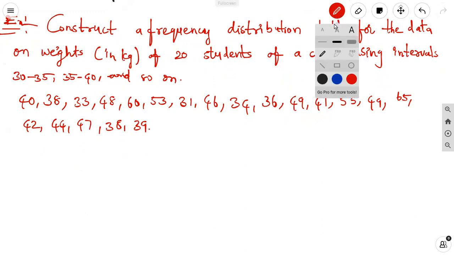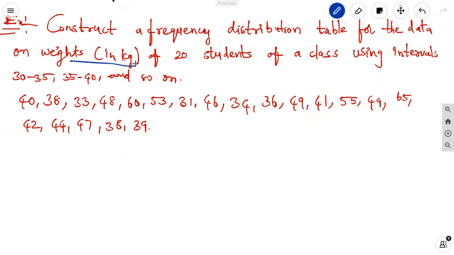Construct the frequency distribution table for the data on weights in kilograms of 20 students of a class using intervals 30 to 35, 35 to 40, and so on. The weights of the 20 students are 40, 38, 33, 48, 60, 53, 31, 46, 34, 36, 49, 41, 55, 49, 65, 42, 44, 47, 38, 39.